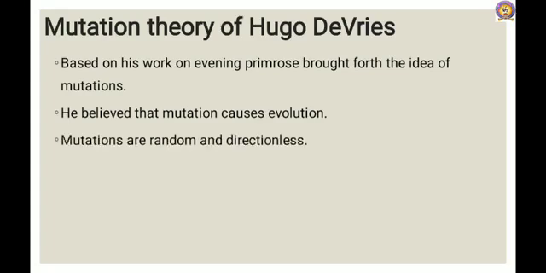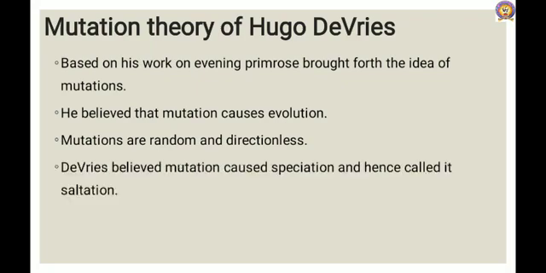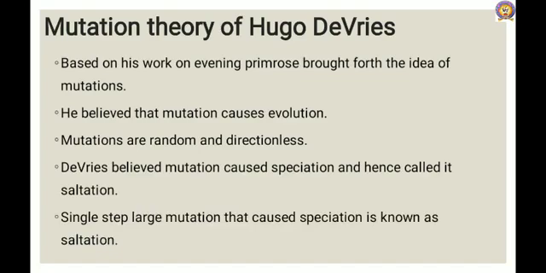Mutations are random and directionless, while Darwinian variations are small and directional. Evolution for Darwin was gradual, while de Vries believed that mutation caused speciation, and hence it is called saltation. Saltation means single-step large mutation leading to speciation.